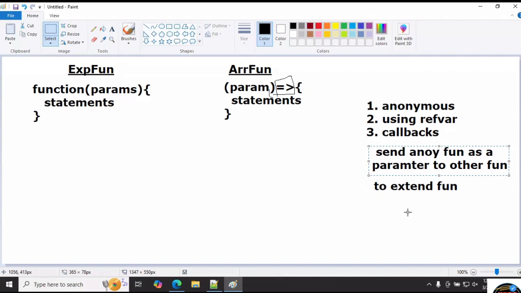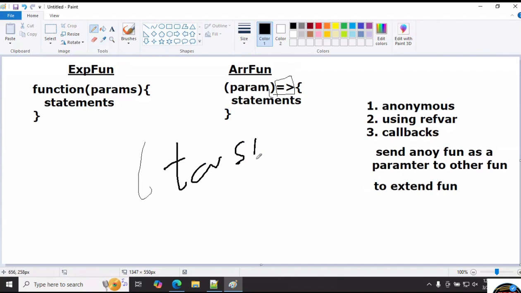What is the meaning of extending, sir? As per my yesterday's explanation, every function is performing one task, one operation. But now I want to add some extra instructions to this existing task. It means I want to perform the task based on my requirement.